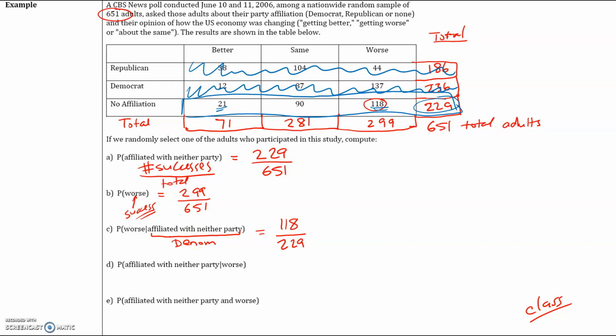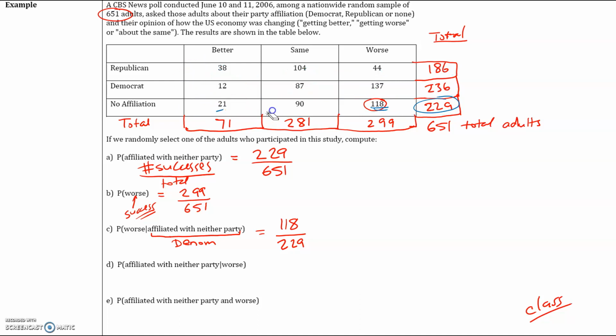Part D says, let's flip that. What is the probability that if you select a random person, they have no affiliation given they said the economy is getting worse. Okay, so now you always start with the given. And what is the given in this case? The given is that they said the economy is getting worse. So that's your denominator, that's your given.